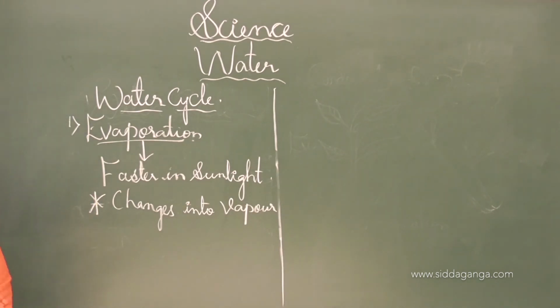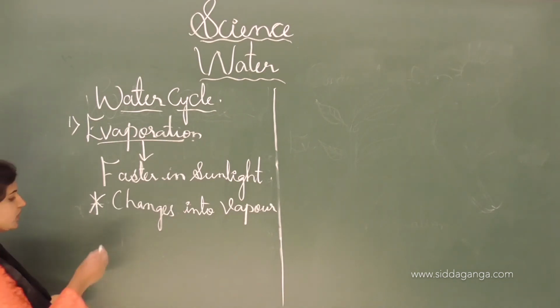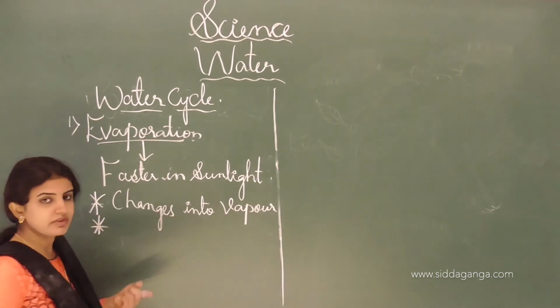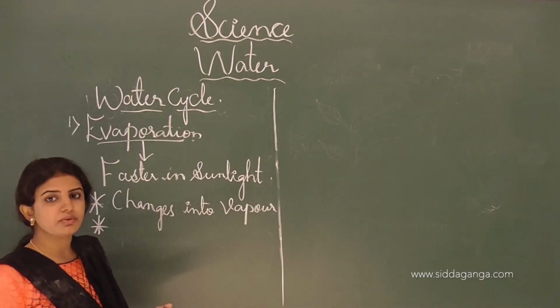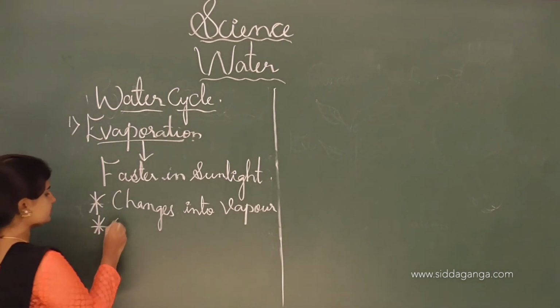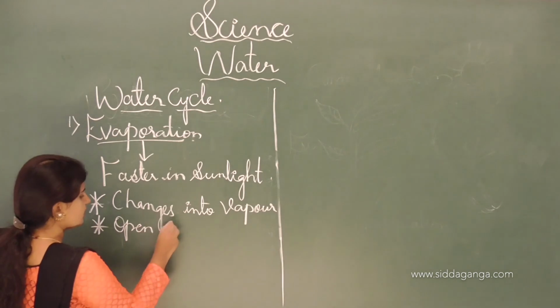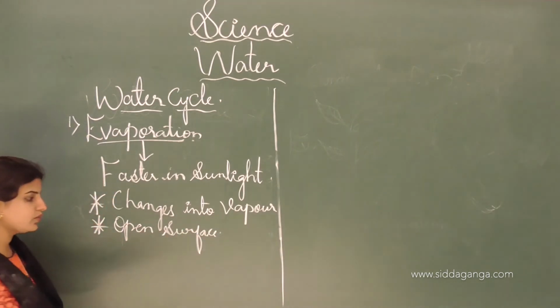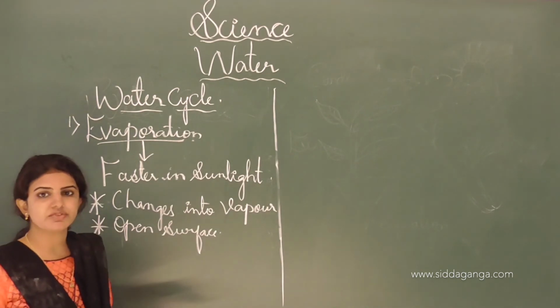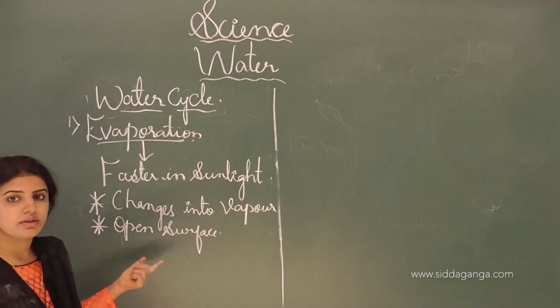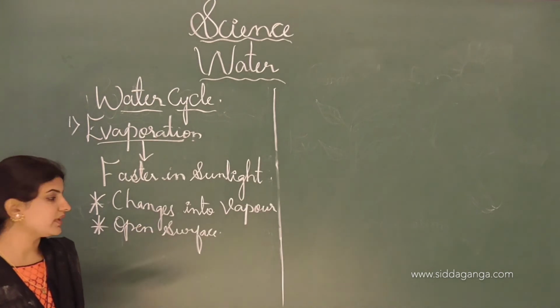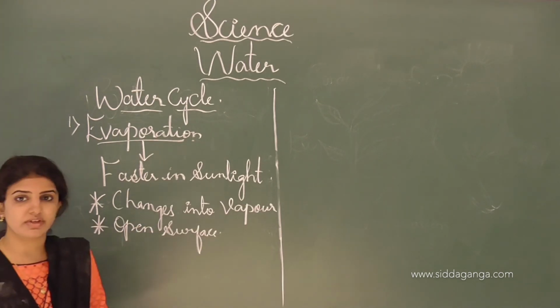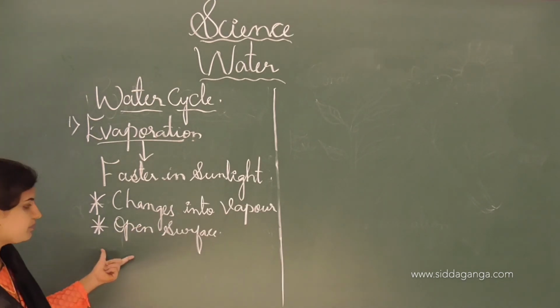And this term is known as evaporation. It takes place on the open surface of the water. Wherever the open surface is present, evaporation takes place. Generally, rivers, oceans and seas have open surfaces where we can see the process known as the water cycle, and the process of evaporation.